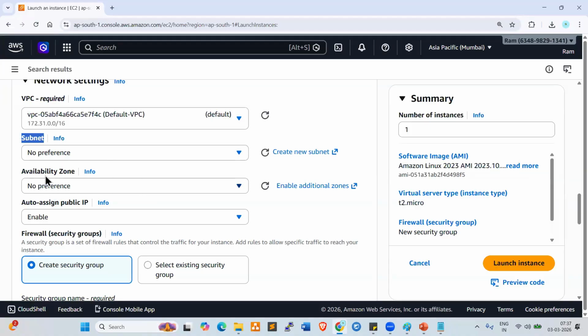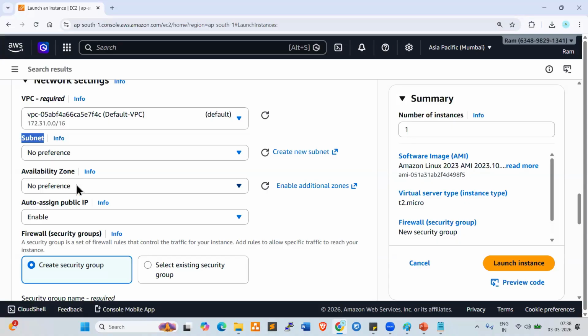Availability zone. Yesterday we discussed, right? Region is the primary data center. Availability zone is the DR data center. Yesterday we discussed, DR data center, disaster recovery data center, right?